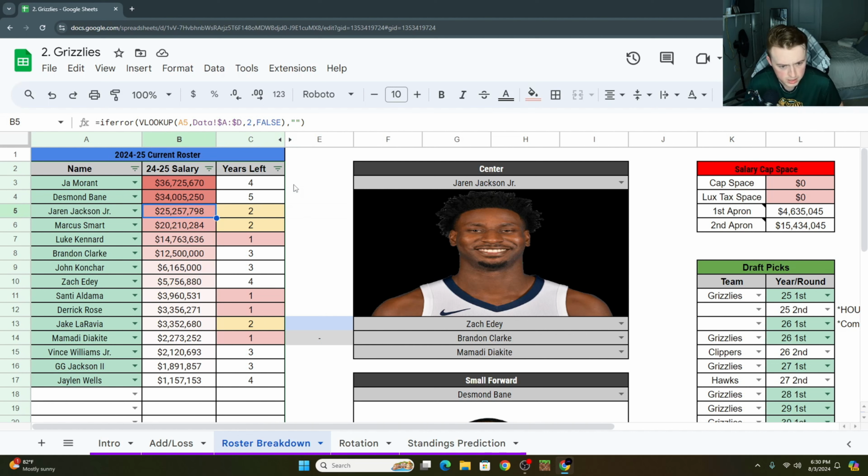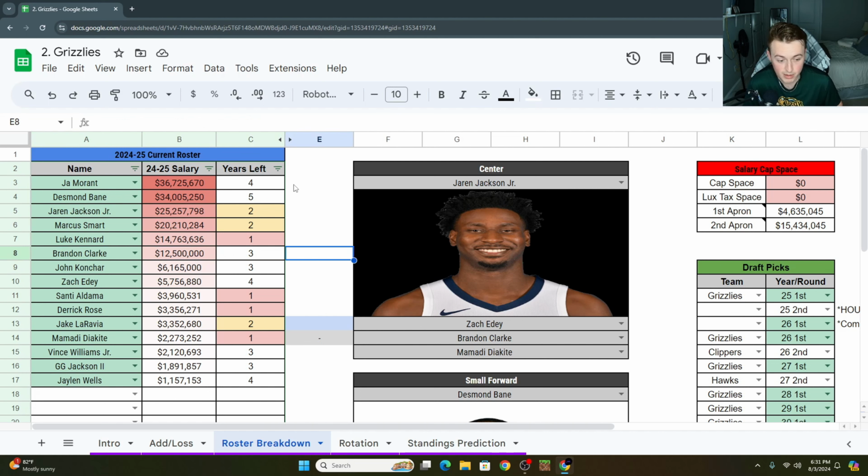Jaren Jackson has 2 seasons left, and you'll probably have to start having extension talks with him, so this will be a good year to see all of that. Same with Marcus Smart. We didn't get to see him play with any of the big-time players last season. He was hurt for most of it, so hopefully he can stay healthy this year. Luke Kennard got a 1-year deal to come back, so that's great for him in that sense. He's going to be a valuable spacer on this team, which doesn't have a ton of natural spacers out there.